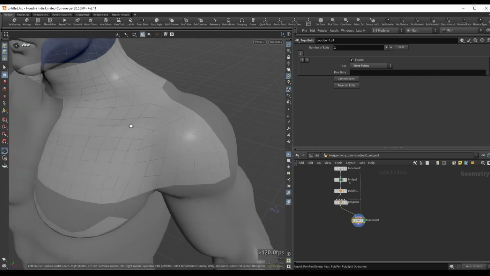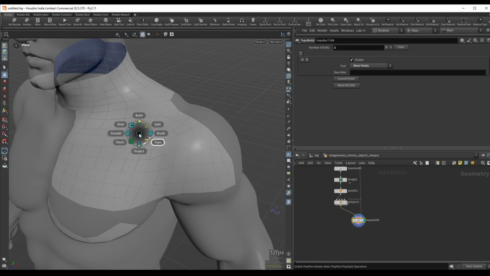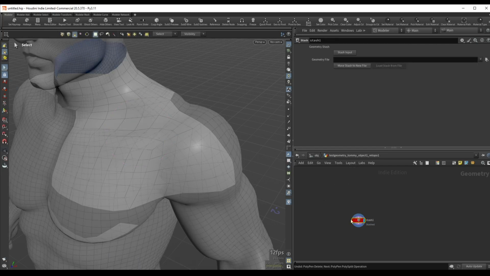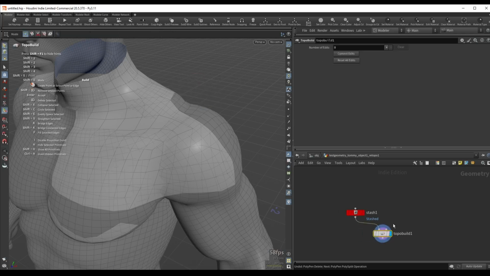Now, for example, if I no longer want to reference our topo mesh, if we want to end this connection with our high quality mesh, I will press Alt W, and now if I activate topo, we see that all of our nodes, all of our operations that we did are collapsed inside this stash node. So this essentially merged all of our operations into a simple mesh, and we are no longer connected with our high resolution mesh. We see now that the topo icon is no longer highlighted. So if I do build from here, it doesn't know what kind of mesh to reference. So I'll get rid of this.